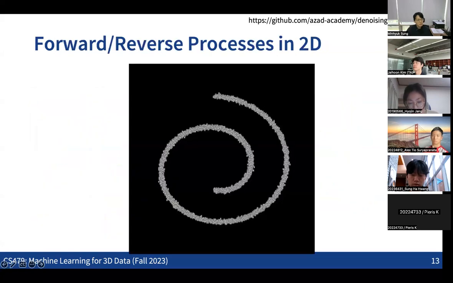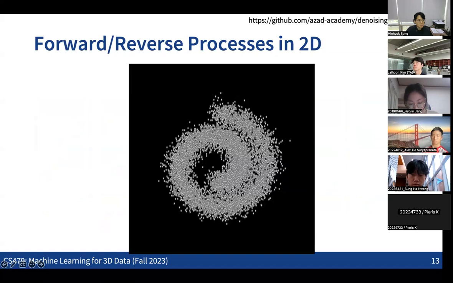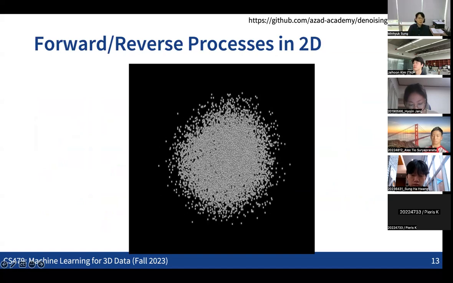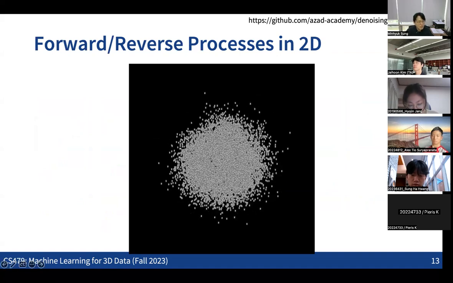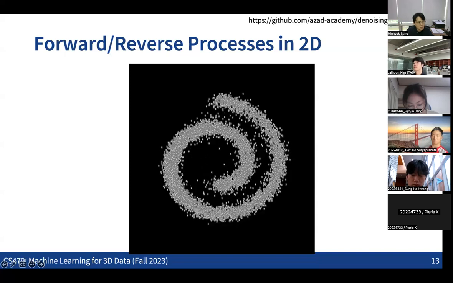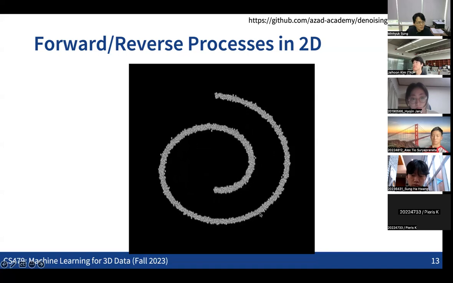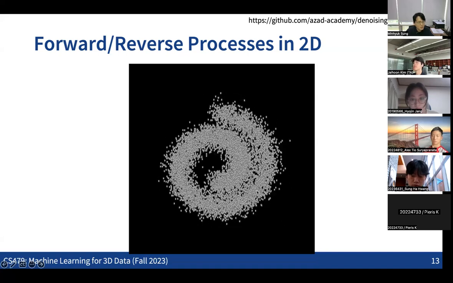This was one of the 2D examples, where we start from the data distribution, which has a Swiss roll shape, and then gradually map this into the unit Gaussian like this. And now we are also mapping the other way around. From the unit Gaussian, we get back to the original data distribution.